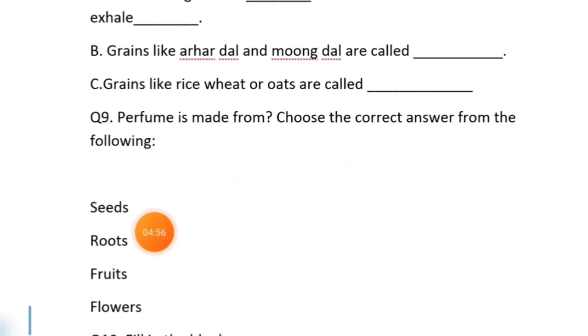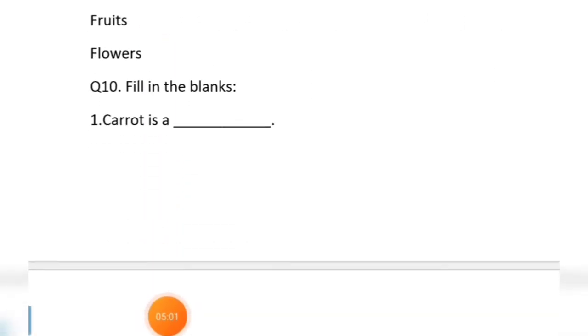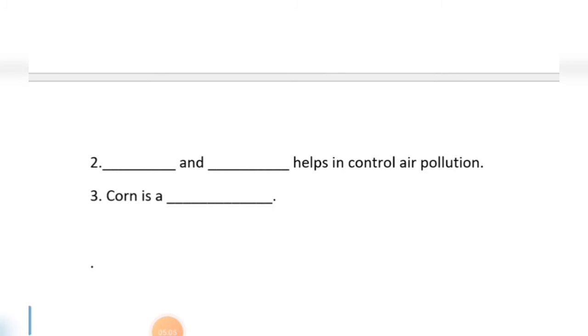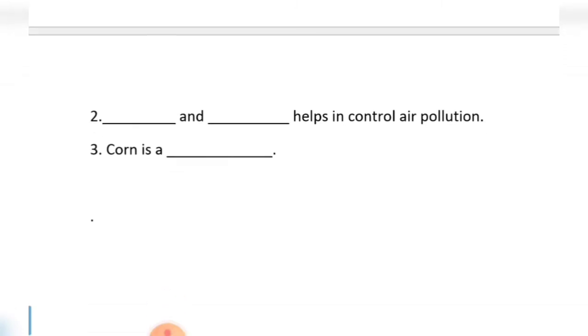Choose the correct answer. Which part of the plant is used to make perfume? Flowers. Fill in the blanks. Carrot is a root. Then, plants and trees help in controlling air pollution. Corn is a seed. So this much for today.